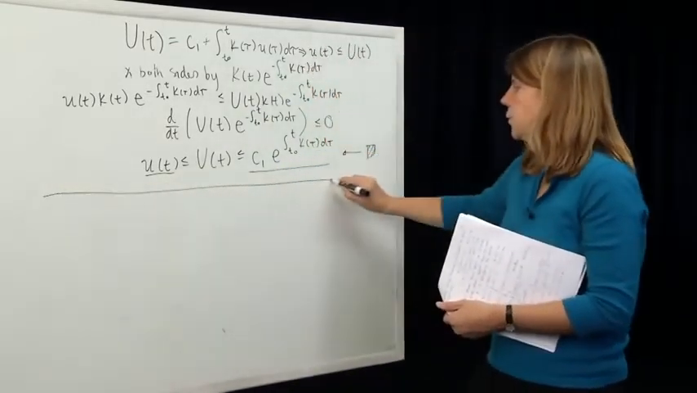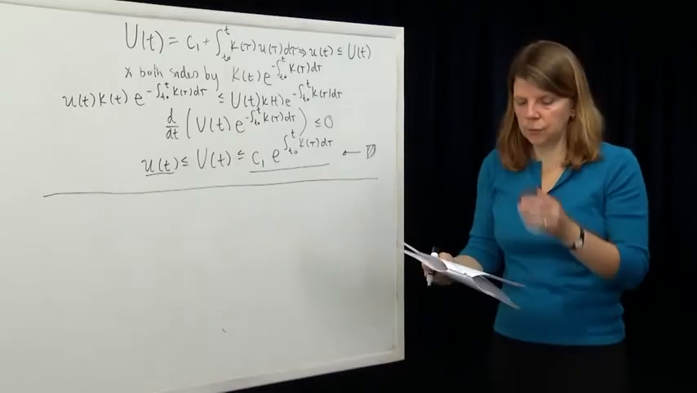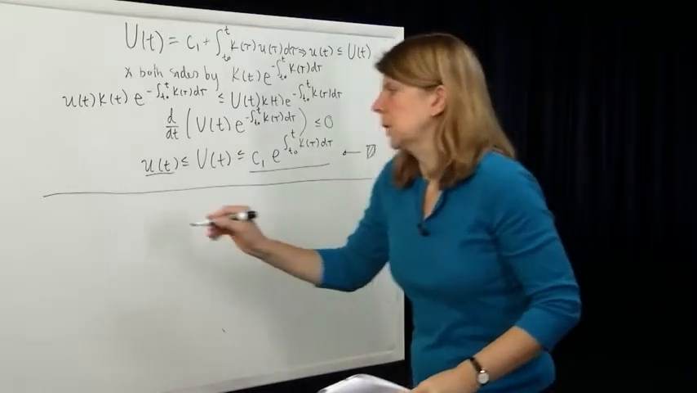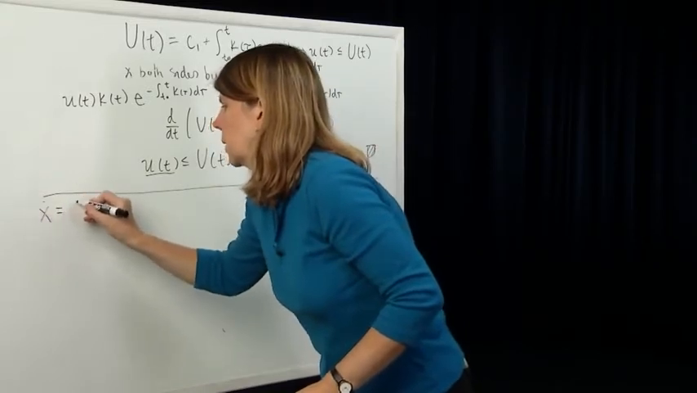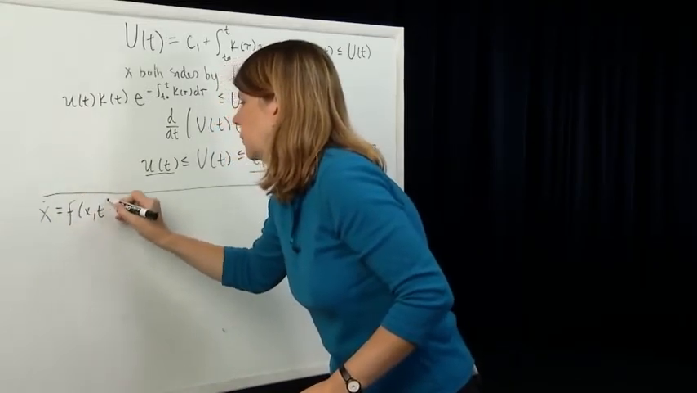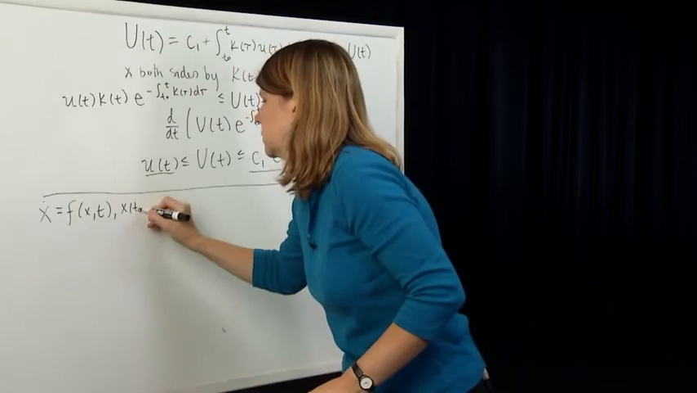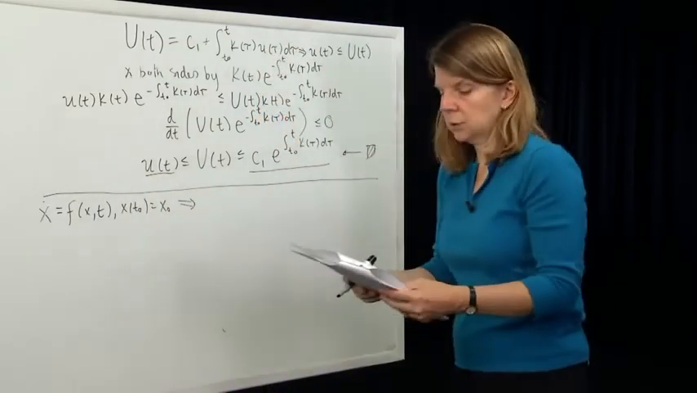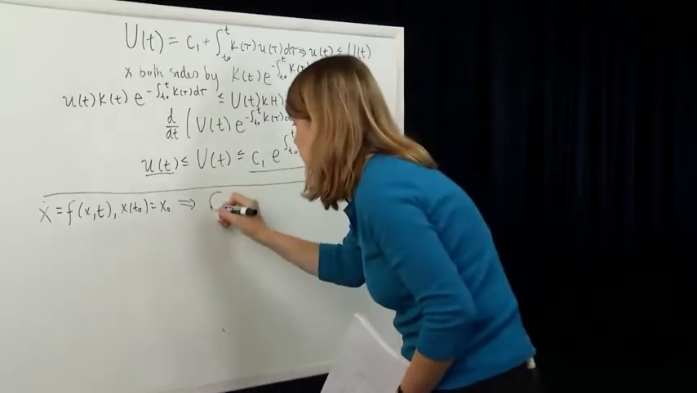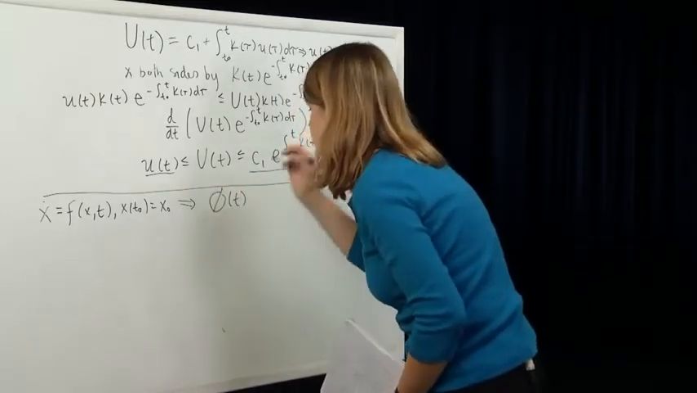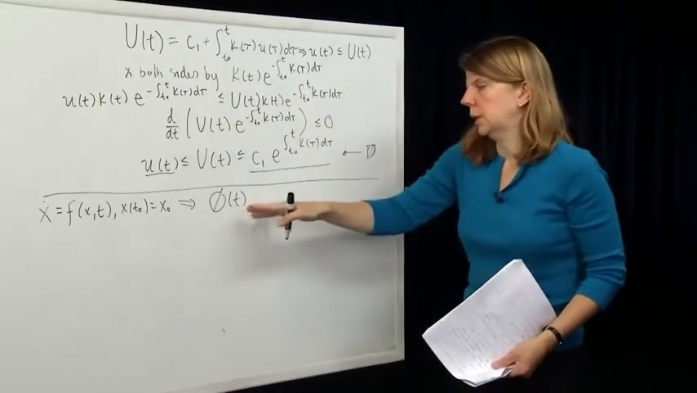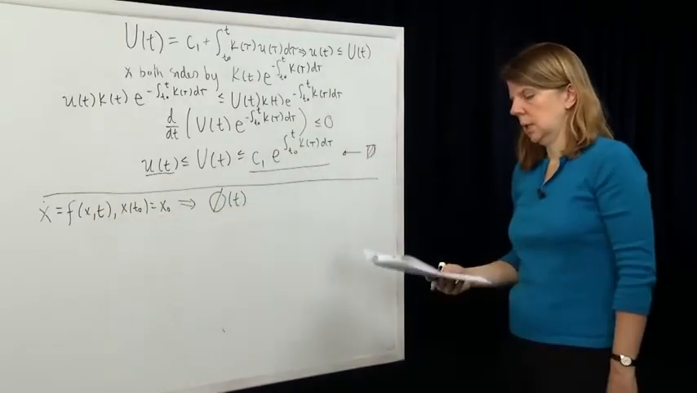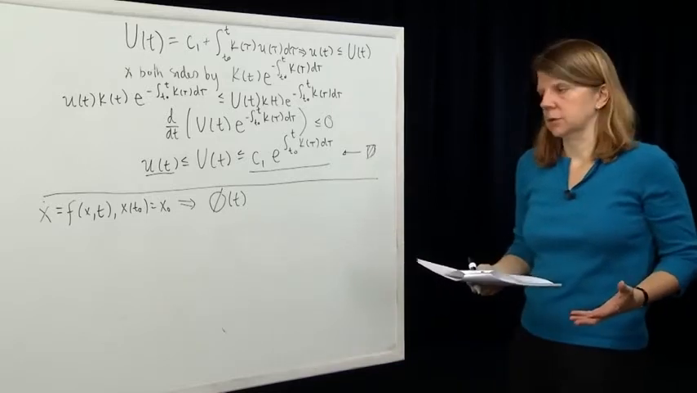So the use of Bellman-Gronwall in the proof of uniqueness of solutions to differential equations. You've got your differential equation, x dot is equal to f of x, t. You've got your initial condition, x of t0 is equal to x0. And you've derived a solution, which is this function phi of t. So you've shown that phi of t satisfies the differential equation and the initial condition. So how do you know there's no other function?